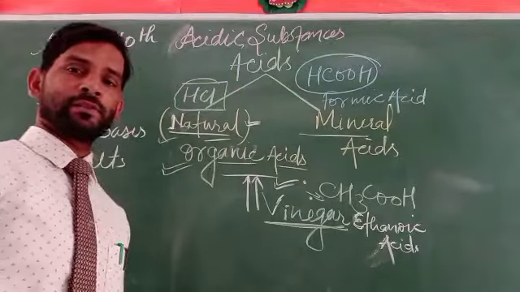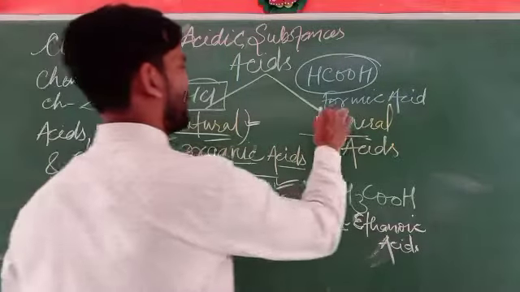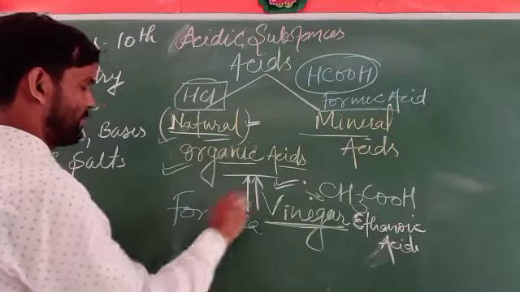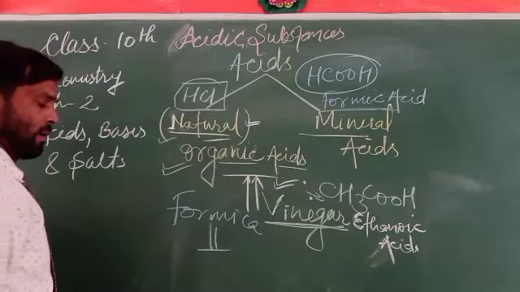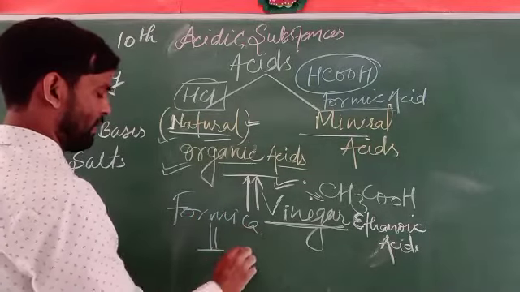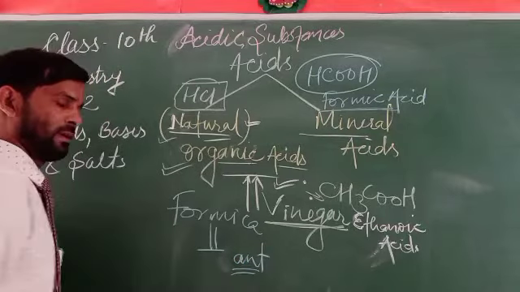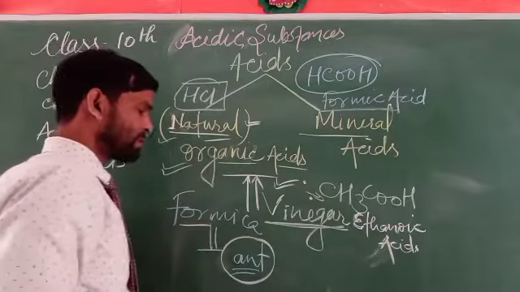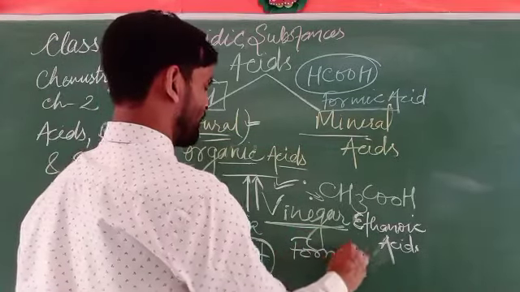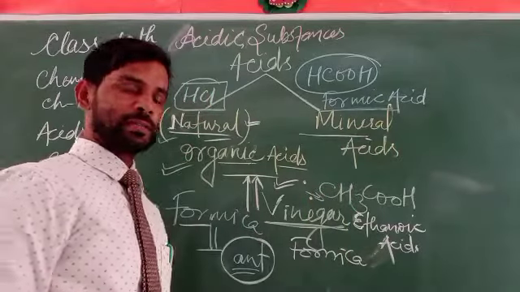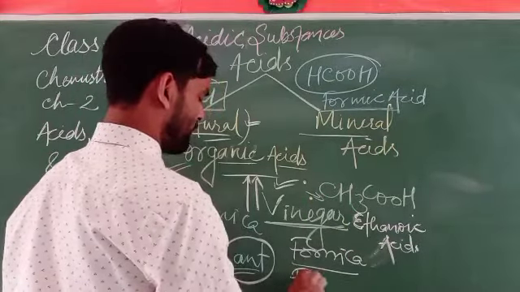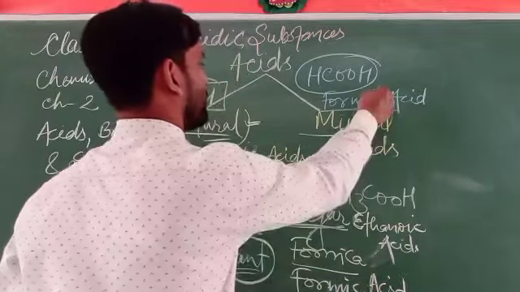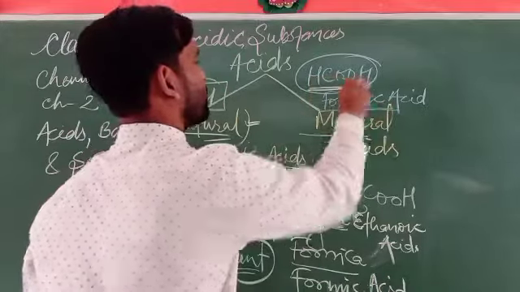Formic acid is derived from the word formica, a Latin word meaning ant. The name formica came into existence because formic acid is present in ants.